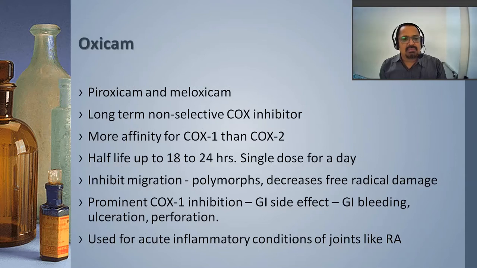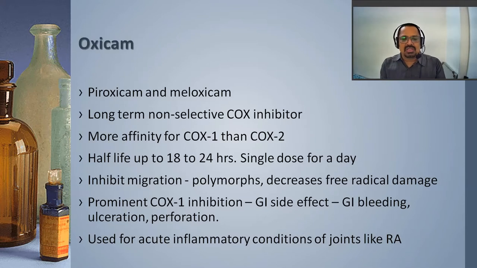Oxicams are piroxicam or meloxicam. These are long-acting non-selective blockers. Their activity is a little bit long-term. Non-selective again means GI side effects are there: heartburn, ulceration, perforation, bleeding, etc. Because of long-term action, with a half-life of more than 18 to 24 hours, a once-a-day dosage form is required.